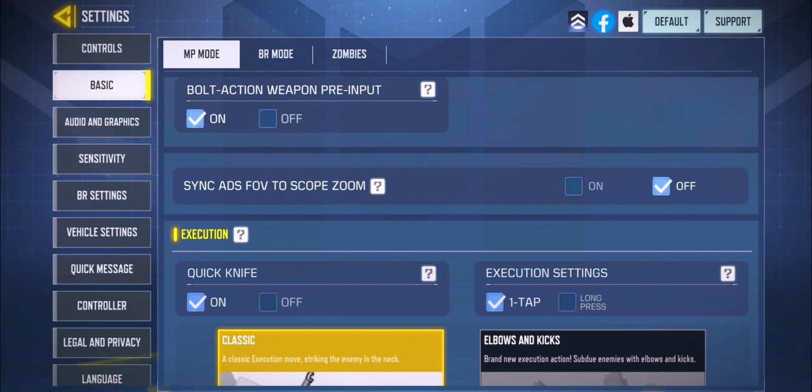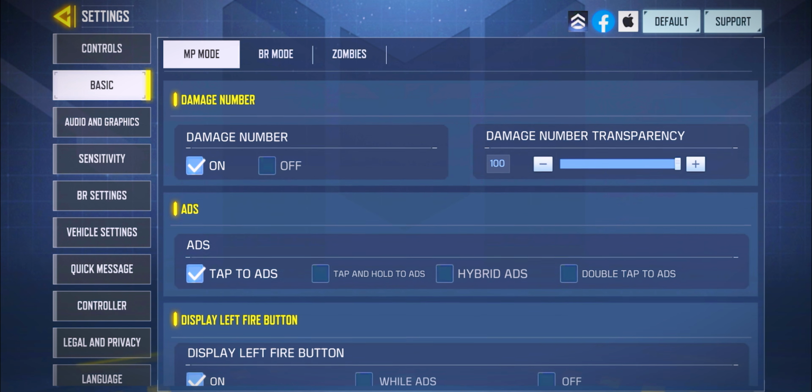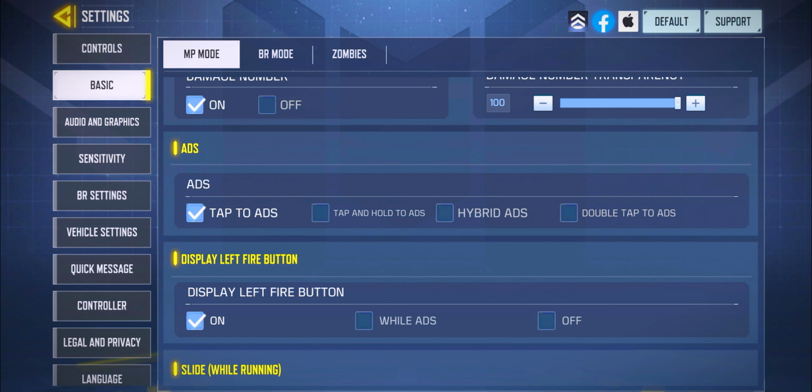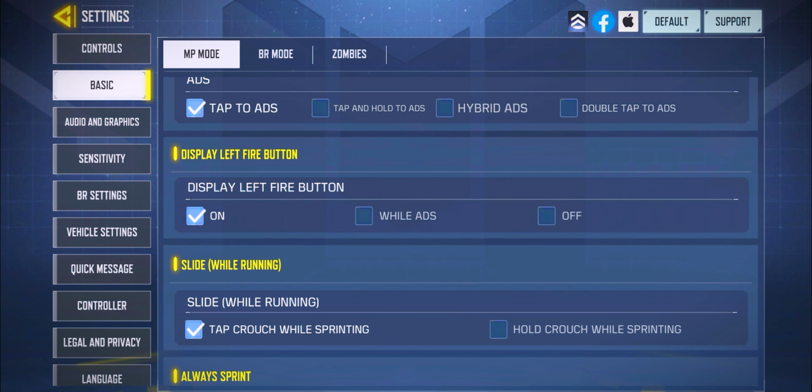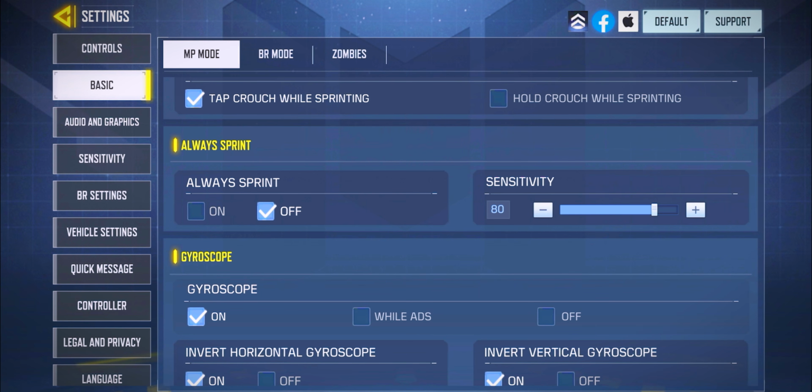Alright, there's nothing crazy here. It's just the damage number. I have it on and it's on 100. This is when you shoot people and the numbers just show up. As simple as that. And as I told you guys, I have tap to ADS on. For always sprint, I have that off because whenever I'm walking around in search and destroy or I'm going for nukes in respawns, I want to walk around the map so no one can hear me and I can easily farm those kills.